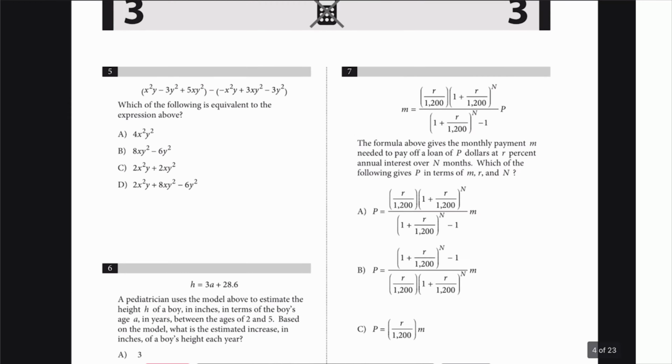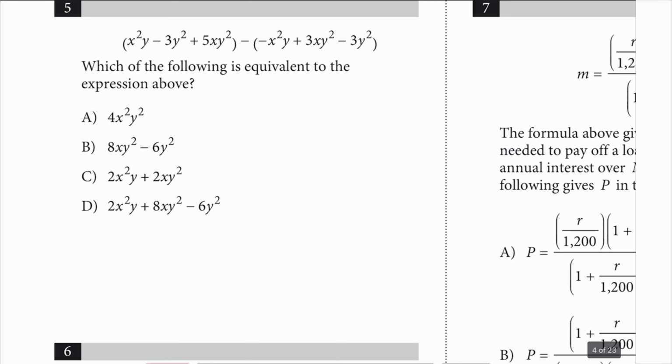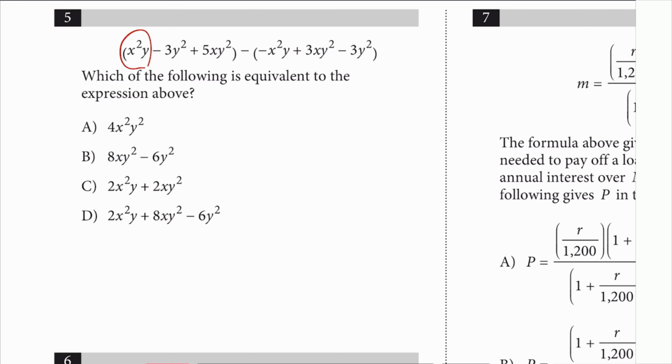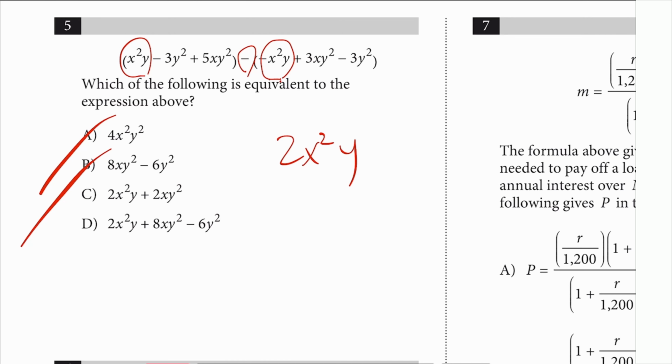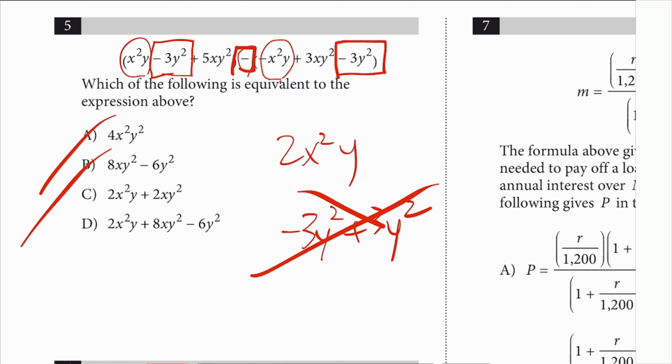Next, number 5. Which of the following is equivalent to the expression above? Okay, that minus negative of that, so that would become plus, so that would be 2x squared y, get rid of A and B. And between C and D, does it have the y squared or not? Well, you can check the middle terms if you would like. So, negative 3y squared minus negative 3y squared. So that becomes a plus. So negative 3y squared plus 3y squared, they just cancel. No y squared should be there, so C it is.